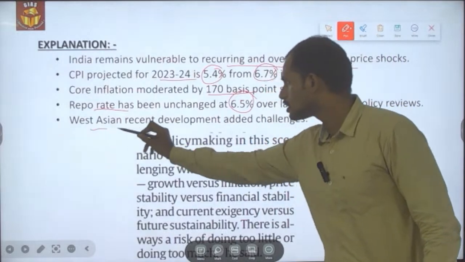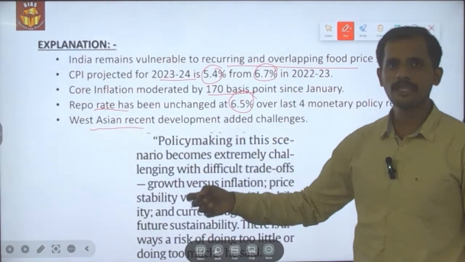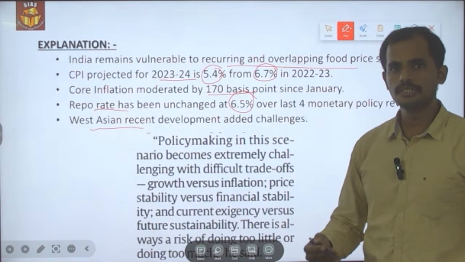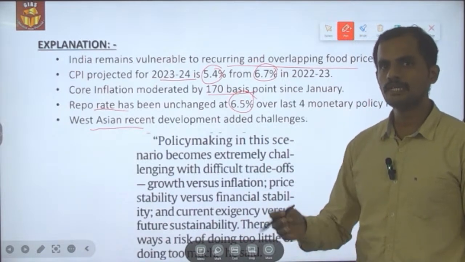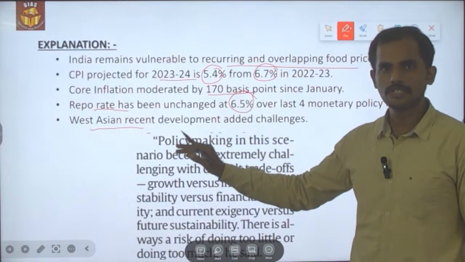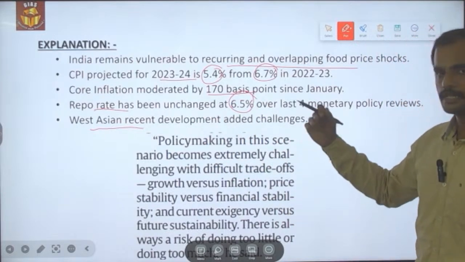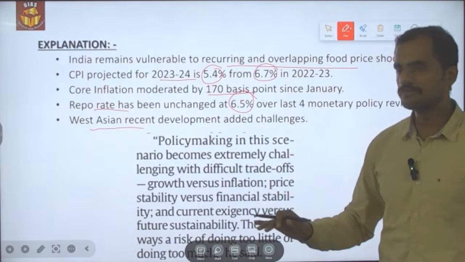And then the recent development in West Asia, that is the war happening in the West Asian countries, could increase the fuel prices, which in turn might have an inflationary effect on the Indian economy. So this is another thing happening in relation to inflation.